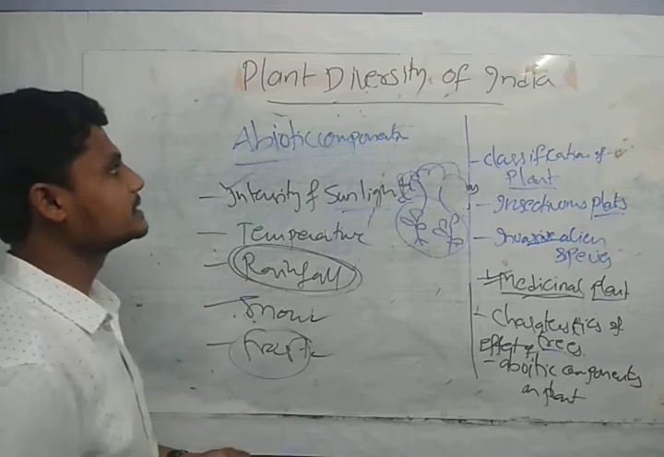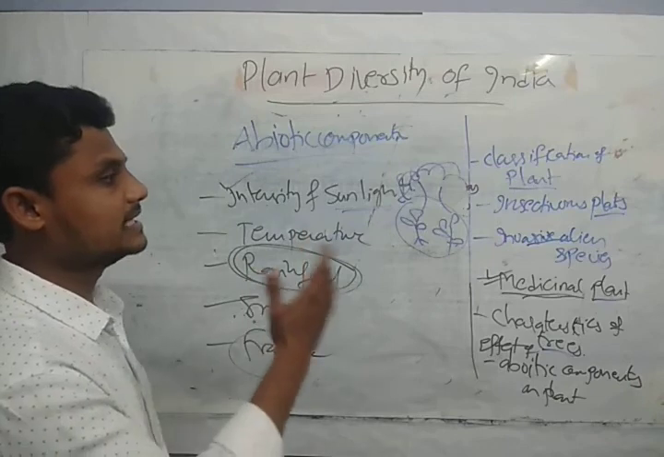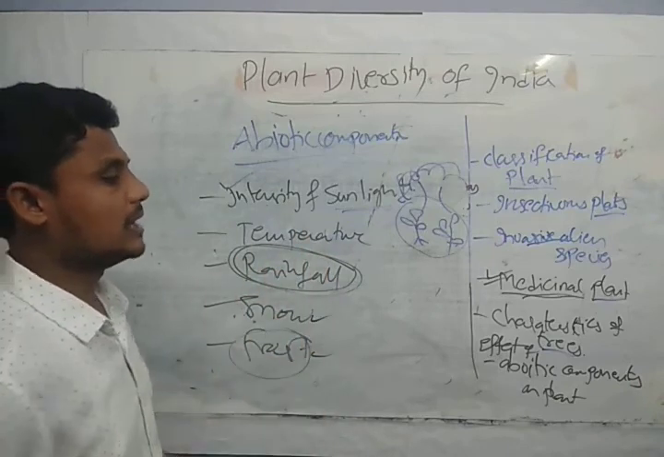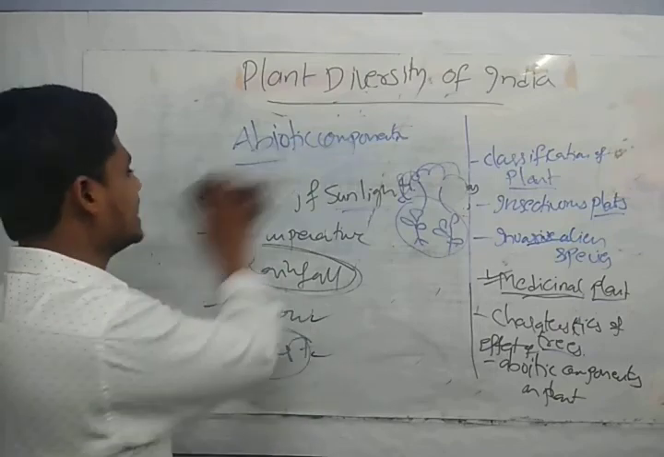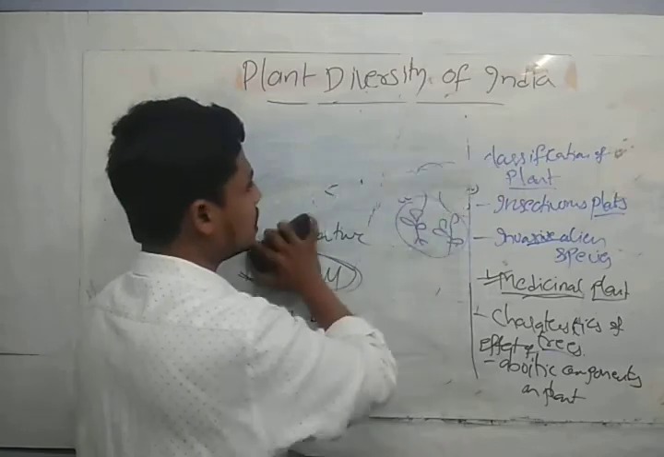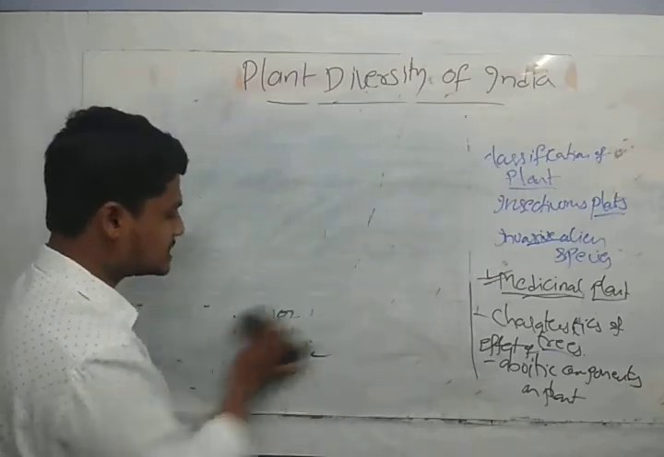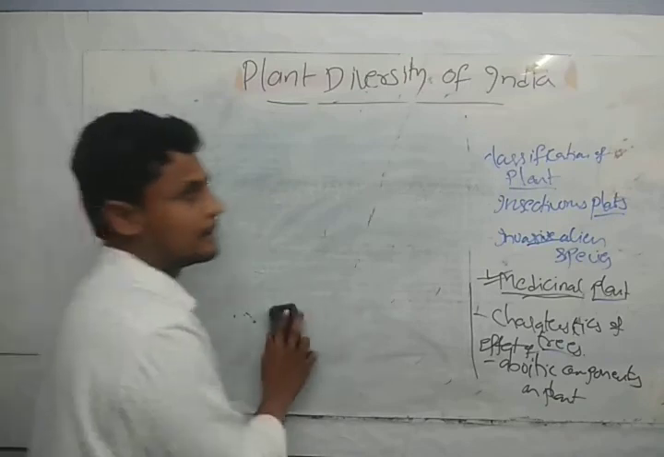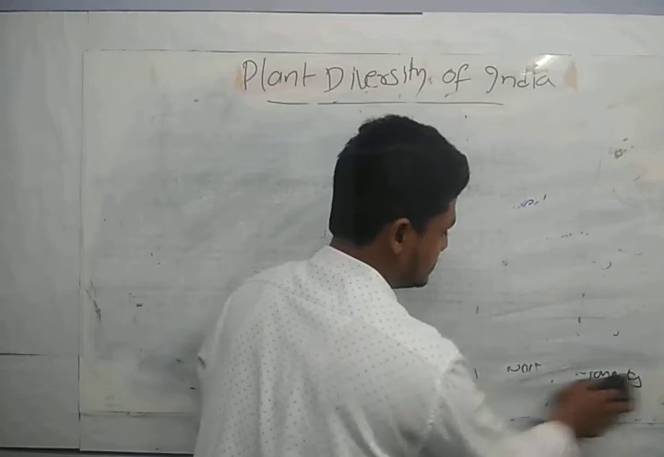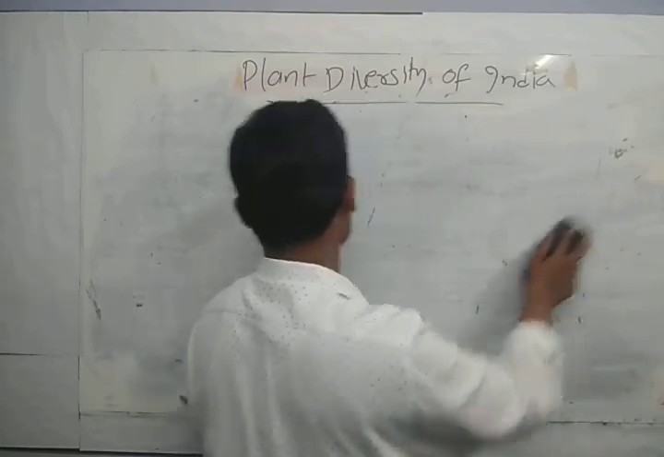Okay, this was about plant diversity of India: classification, insectivorous plants, invasive species, medicinal plants, characteristics of trees, and the effects of abiotic components on plants. Okay, guys, with this I am closing my session, and please thoroughly go through the current events, guys. These are the basic parts. Questions may not come from these parts, guys, but the important aspect we need to consider is current affairs. In the trees, we need to consider what current affairs are required.